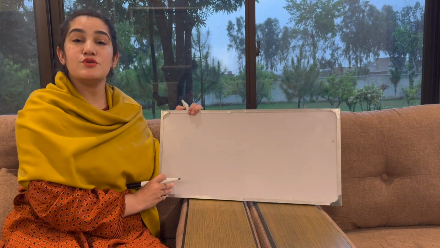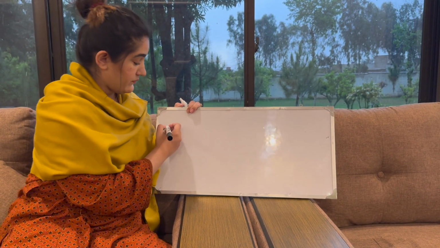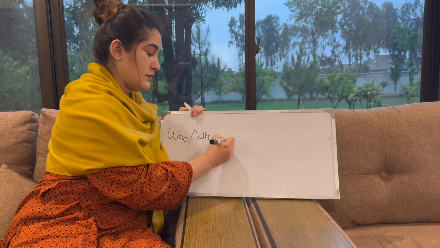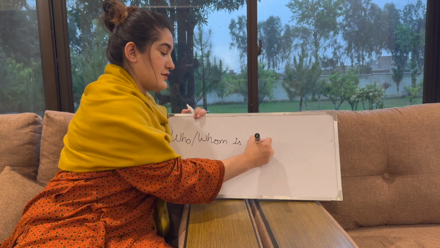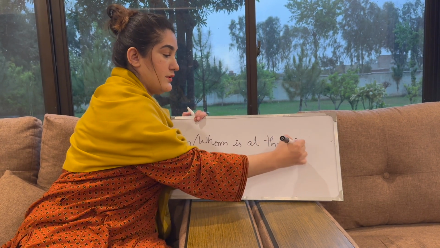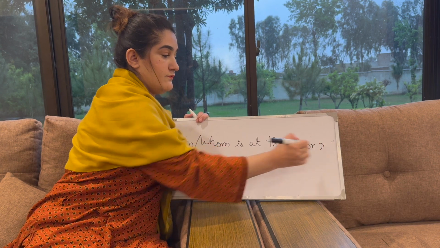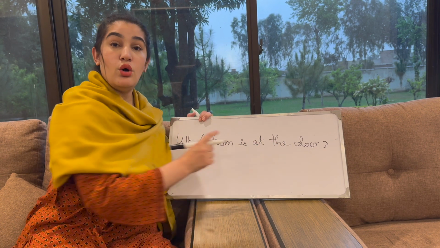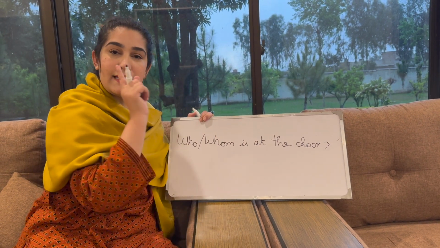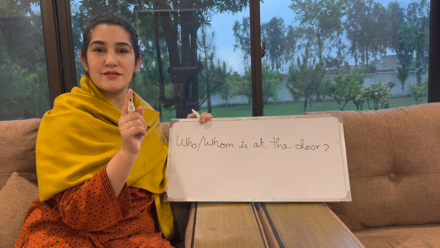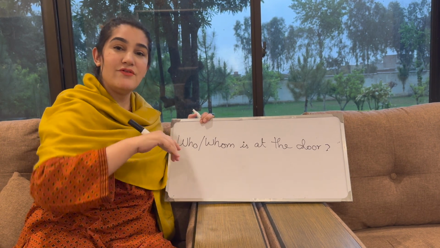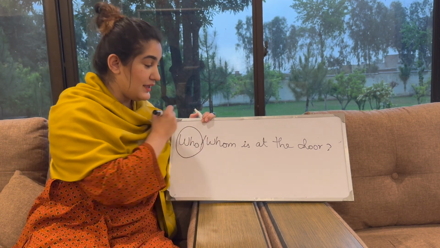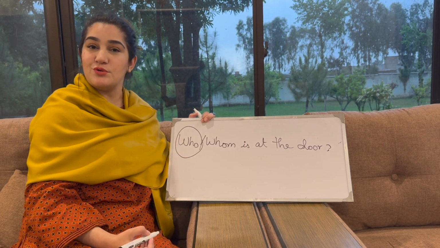Another example to further understand: who or whom is at the door. He is at the door, or him is at the door? He is at the door is correct because he is a subject, and we said we can replace he with who. So the correct one is going to be who is at the door.